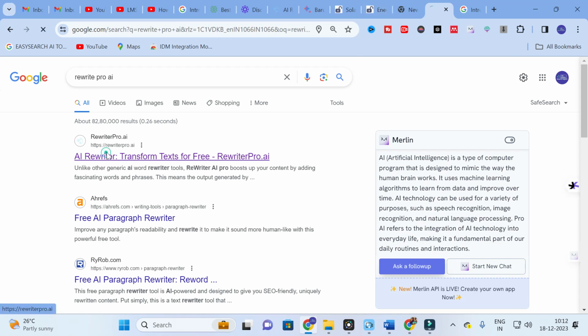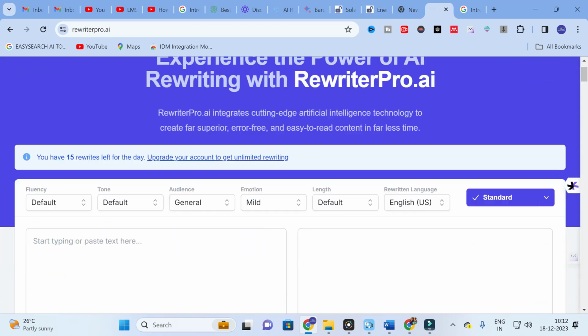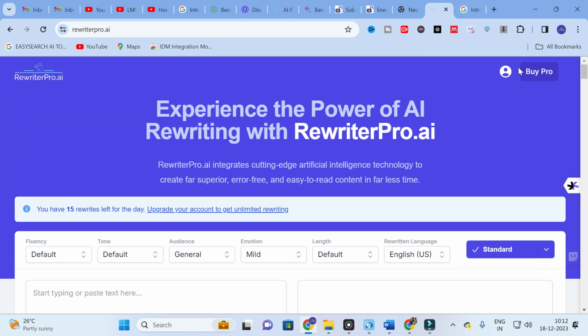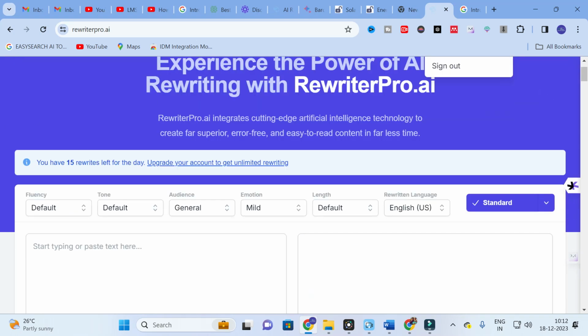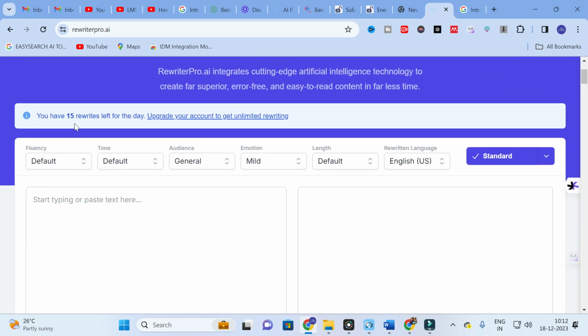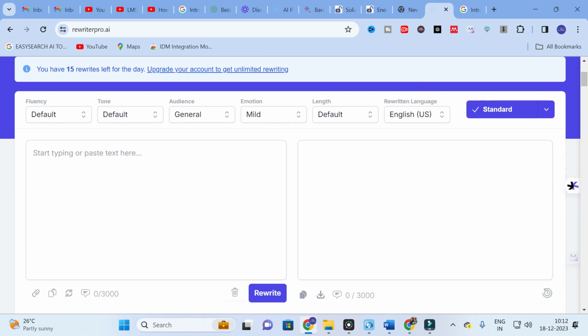Just click on this Rewriter Pro. It will lead to a dashboard like this. As I have already logged in with my Gmail ID, it leads to this page. Here you can see there are many options available, starting from fluency: default, basic, intermediate, advanced. You have to go for a subscription option.